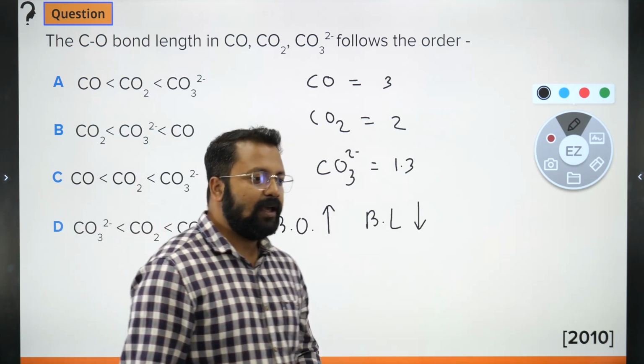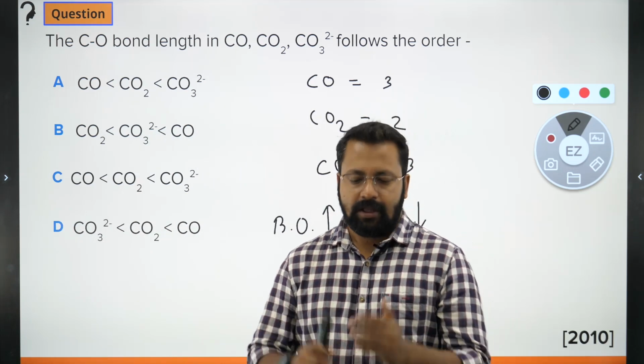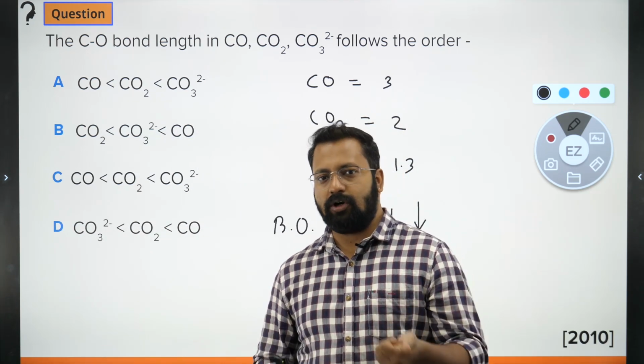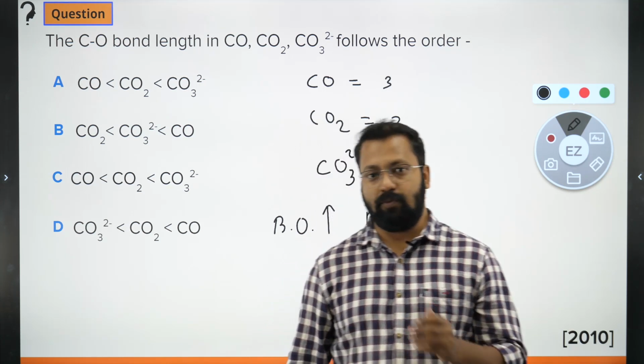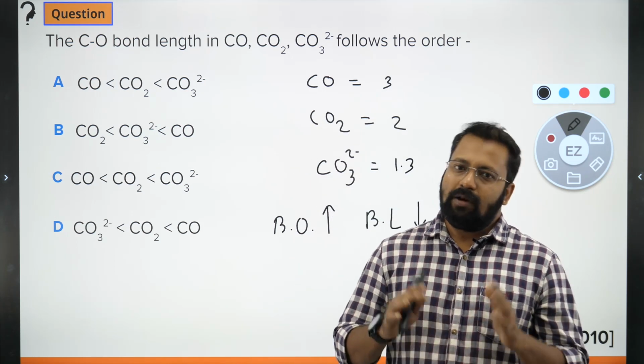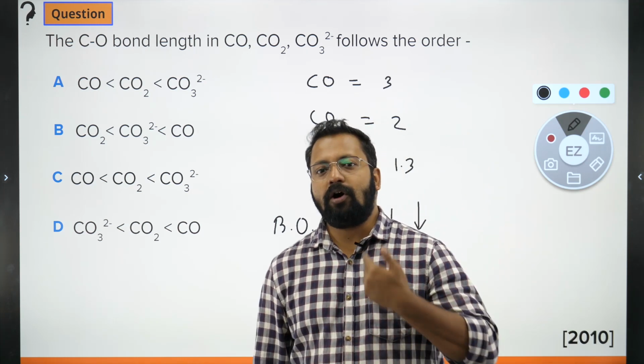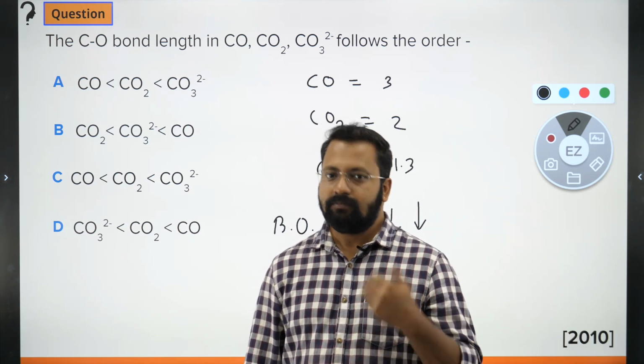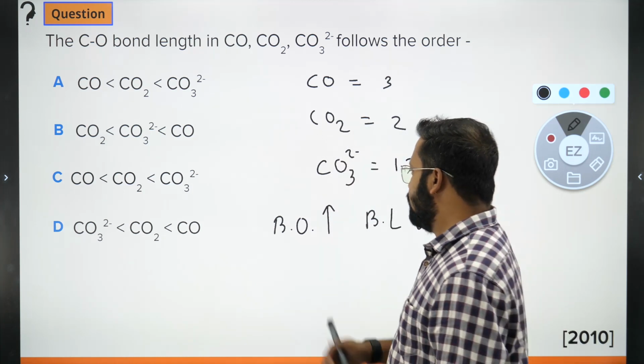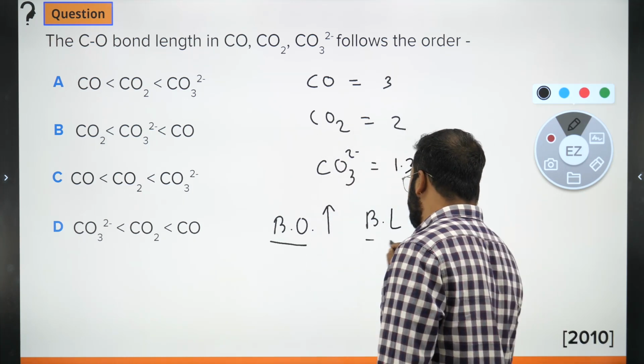ऐसा क्यों होता है? अगर आप कार्बन कार्बन बॉन्ड को ही ले लो, then कार्बन कार्बन सिंगल बॉन्ड has bond order 1, कार्बन कार्बन डबल बॉन्ड has a bond order 2. डबल बॉन्ड बनाने के लिए atoms should have come closer. So when the bond order increases, the bond length progressively decreases. So bond order increases, bond length decreases.